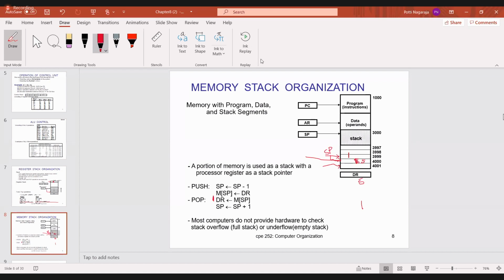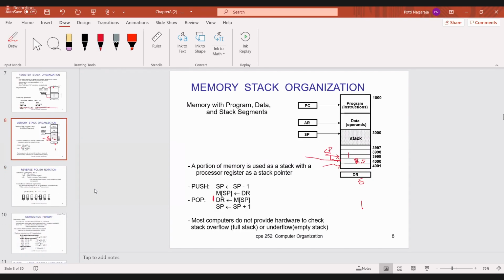And one more important point, most computers do not provide any hardware to verify the conditions of overflow or underflow of the stack. Overflow means a full stack. Like in a tank, when the water is full, automatically you will get the overflow. Underflow is nothing but an empty stack. So there is no separate hardware for overflow and underflow. Is it okay? So this is called the memory stack organization.